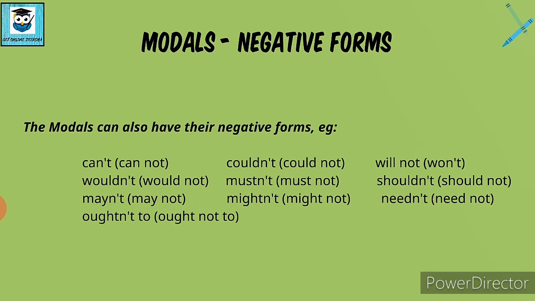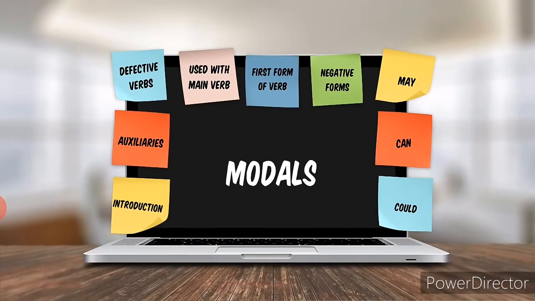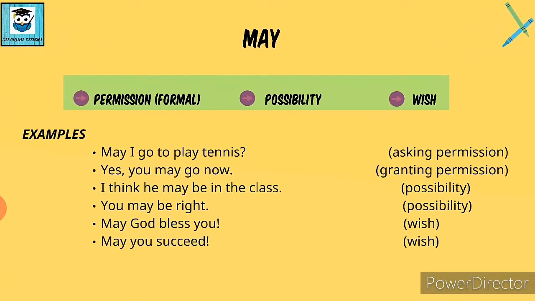Today we are going to talk about the modal may. Now where is may used? So may is used for permission, possibility and wish. How? We will see this with the help of an example. May I go to play tennis? Now may is always used for asking formal permission.